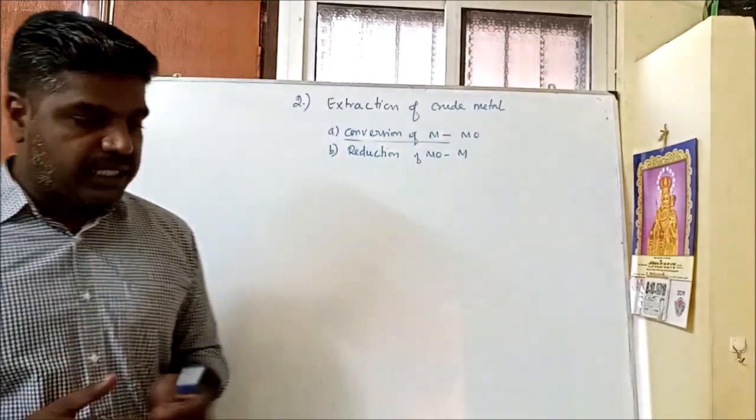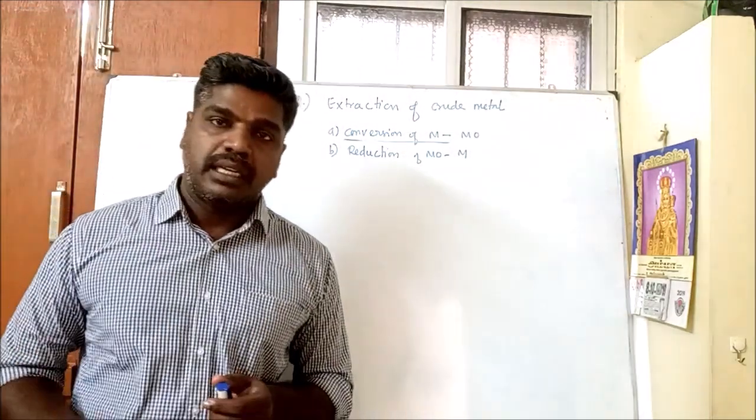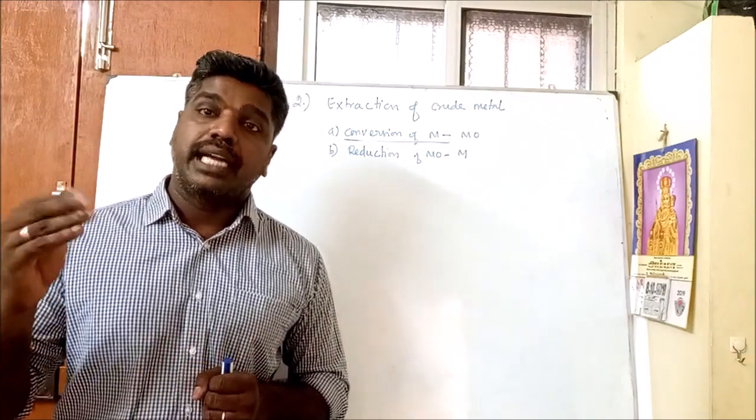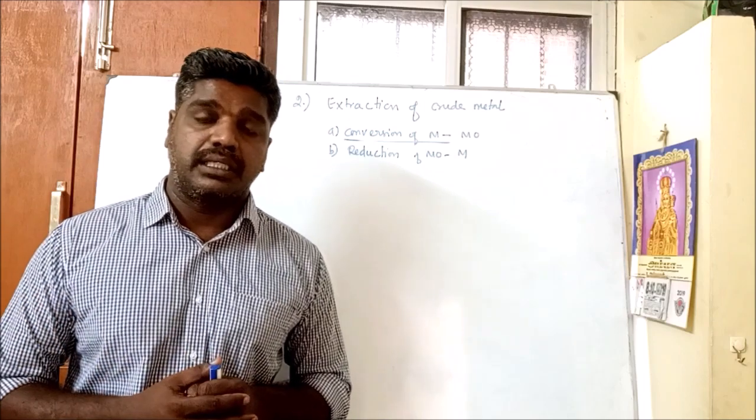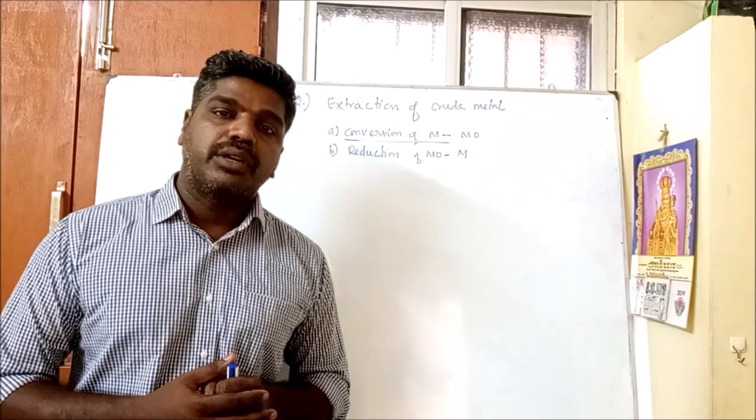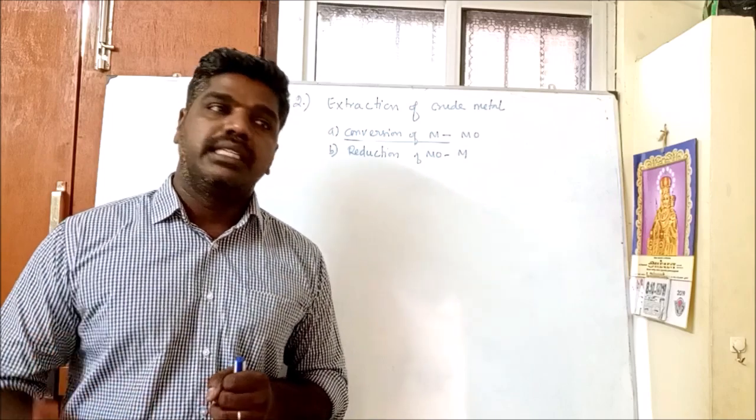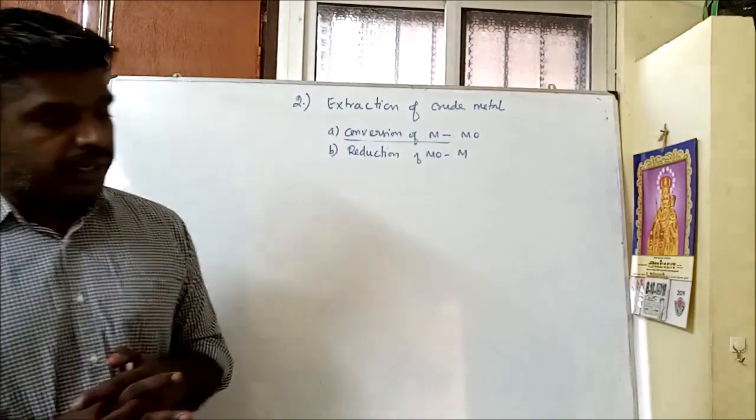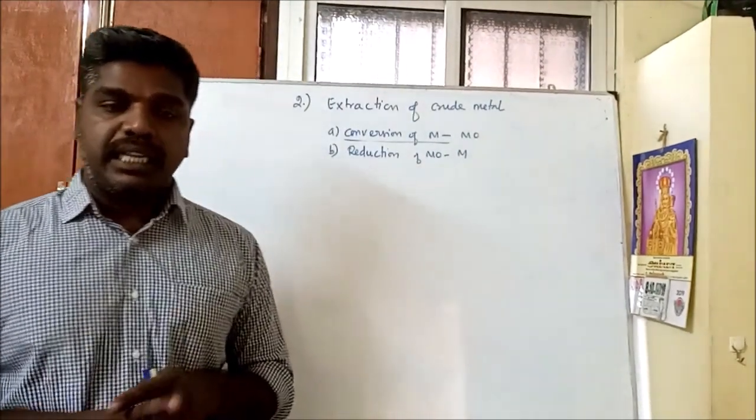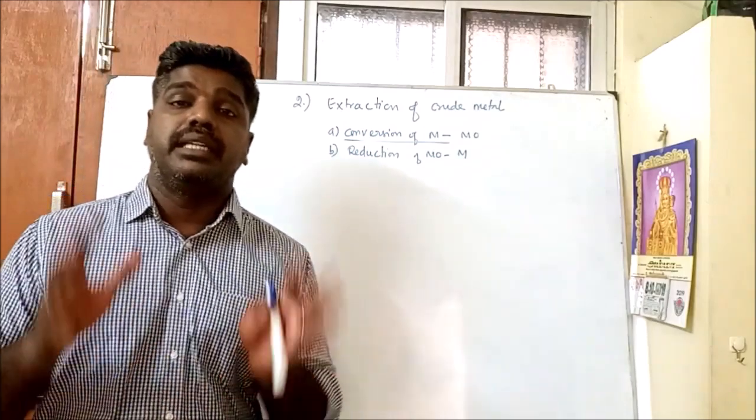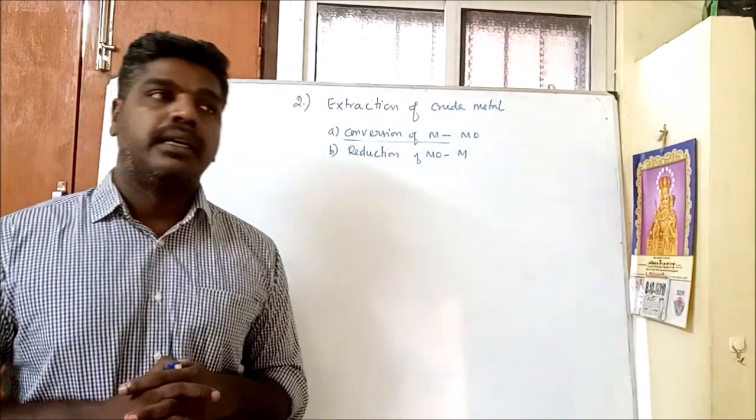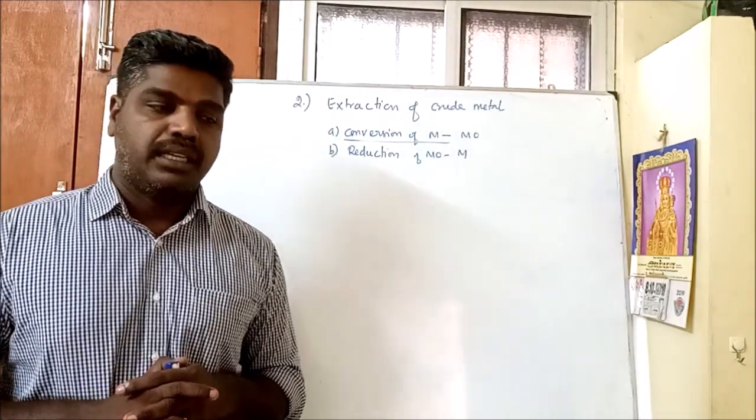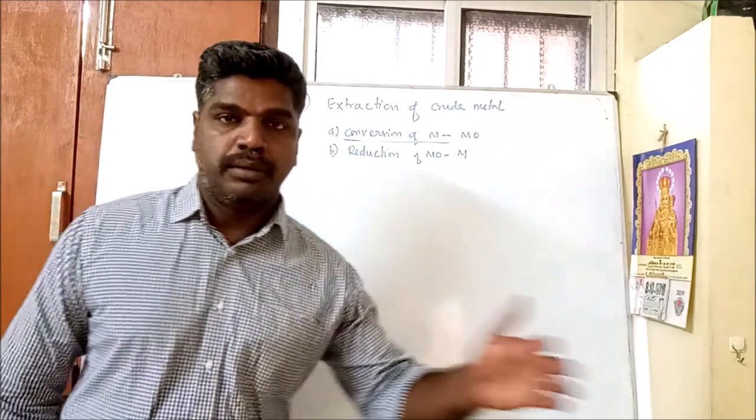Some reducing agents like carbon cannot be used for reducing reactive metals like sodium, potassium, aluminum, etc. At the same time, carbon monoxide cannot be used as a reducing agent for reducing zinc oxide to zinc or aluminum oxide to aluminum. So the choice of reducing agent depends upon the nature of the metals. Let me see a few methods of how to reduce metal oxide to metal.